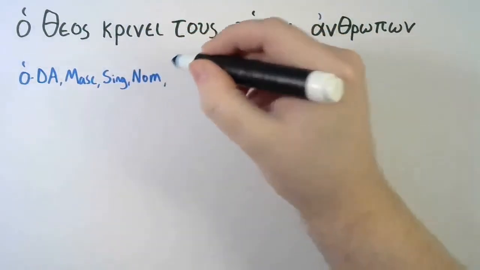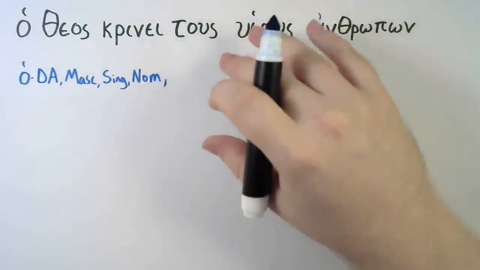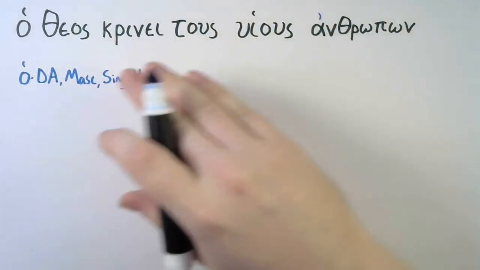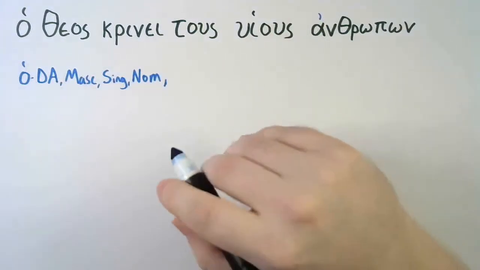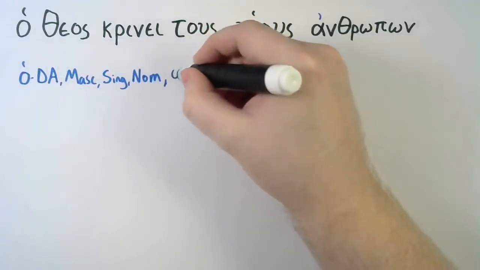Now we need its lexical form. Remember, lexical form is the form you look up in the lexicon. And for nouns and definite articles along with adjectives, you'll look at the nominative singular. And the nominative singular of ho is ho.